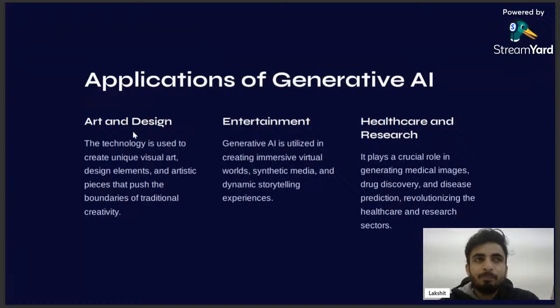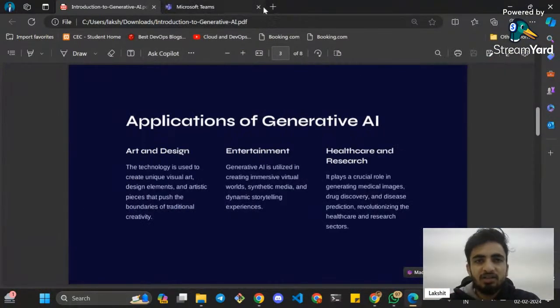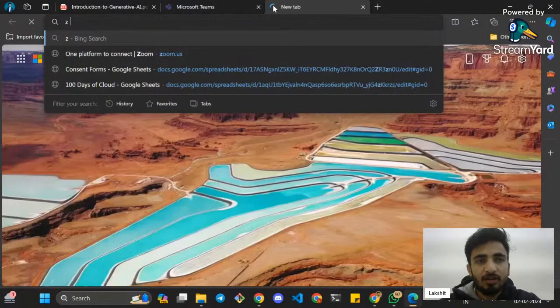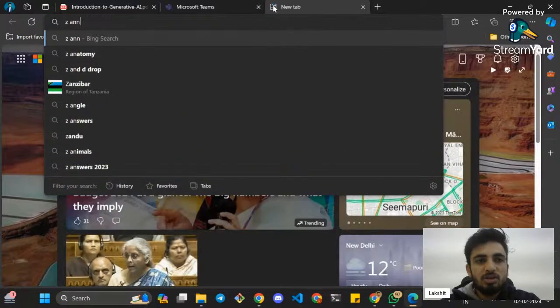Entertainment, healthcare is the biggest segment, and research is the biggest segment in the industry, because when we talk about artificial intelligence, it's more about anatomy, neurological science. In anatomy, there is such a great example. I'll quickly share it with you. If you search this term Z anatomy, right? I'll show it too.